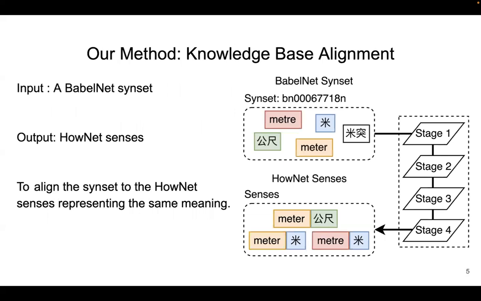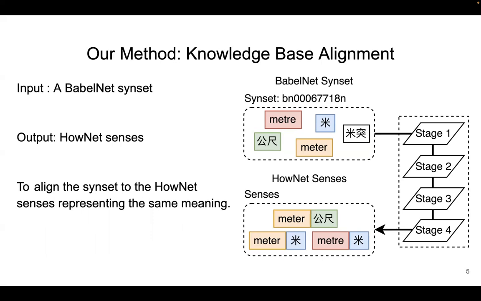A related problem is aligning lexical knowledge bases, which consists of associating entries in one resource with another one. For example, BabelNet was created by associating Wikipedia articles with WordNet senses. In this work, rather than attempting to predict sememes directly, as in the prior work, we instead attempt to align BabelNet concepts and HowNet senses.